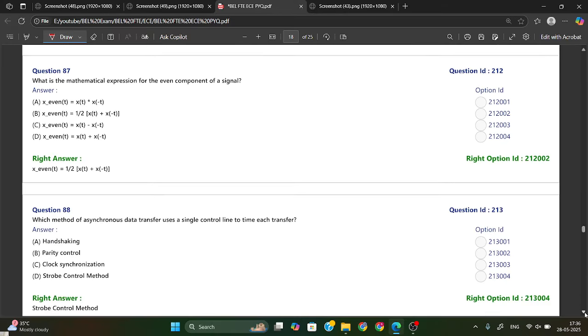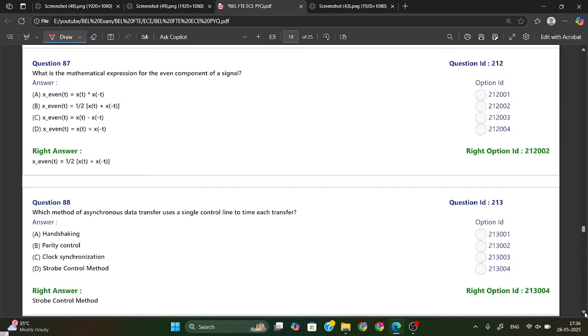What is the mathematical expression for the even component of a signal? So for the even component of a signal, we have x of t is equal to 1 by 2 x of t plus x of minus t. This is the even component signal. So option B is your right answer. Okay.